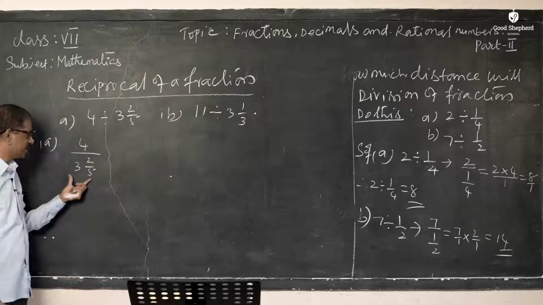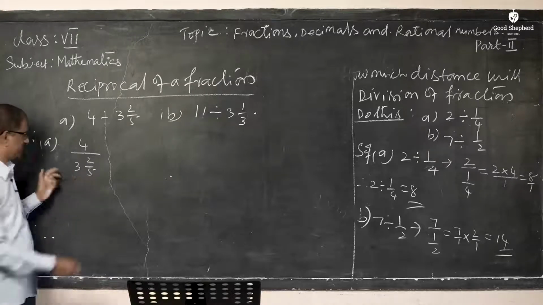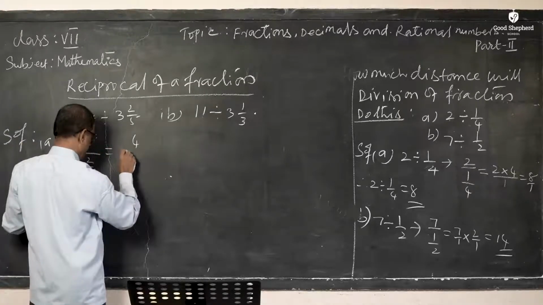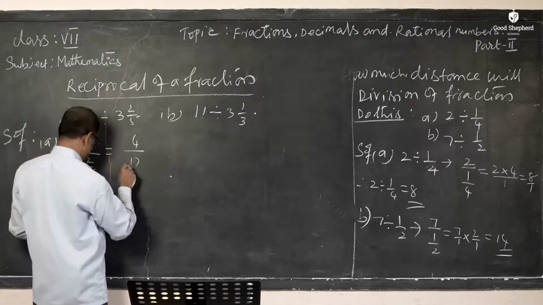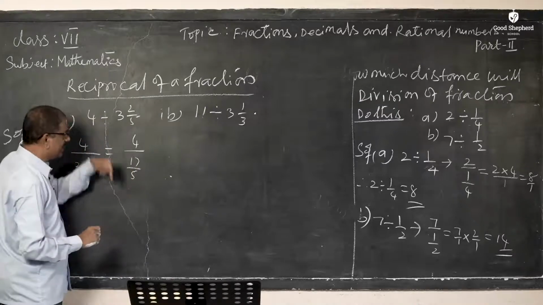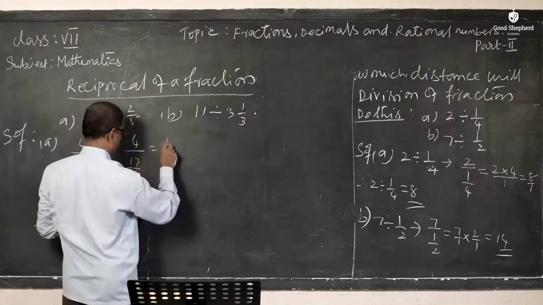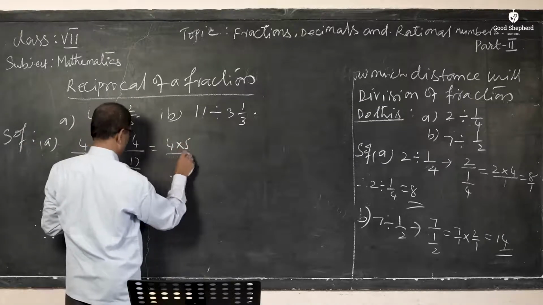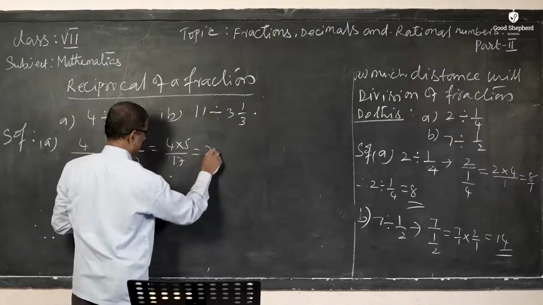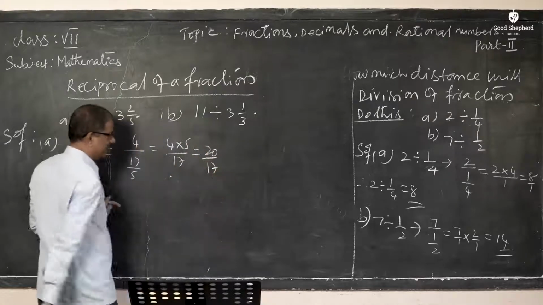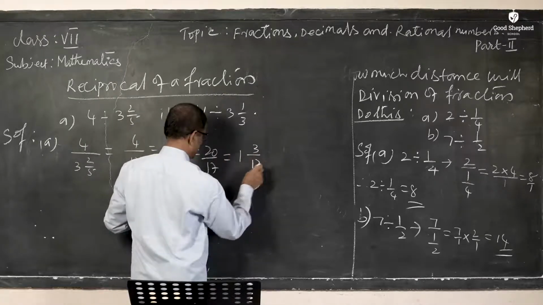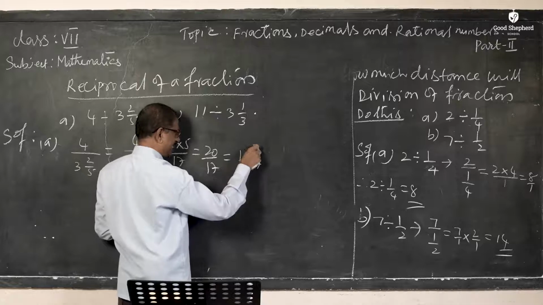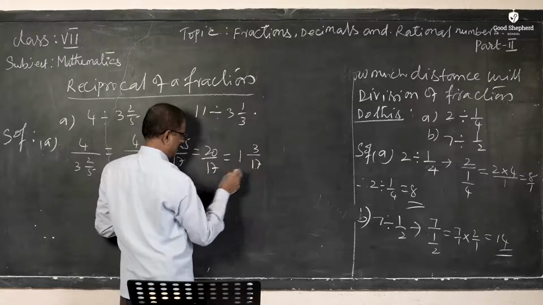Now this mixed fraction should be converted into a proper fraction. This I can write as 4 by, 3 5s are 15, 15 plus 2 is 17 by 5. Now we go to the reciprocal. That is equal to 4 into 5 by 17, 4 5s are 20 by 17. This also I can write as 1 3/17: 17 1s are 17, 17 plus 3 is 20, 20 by 17.